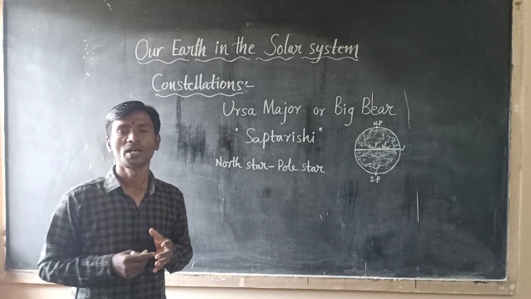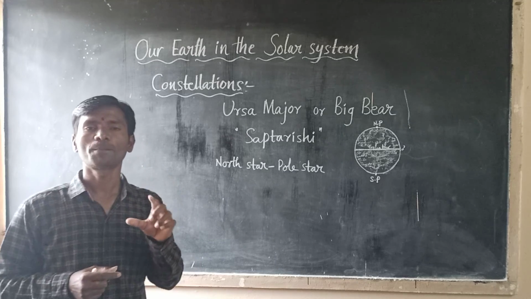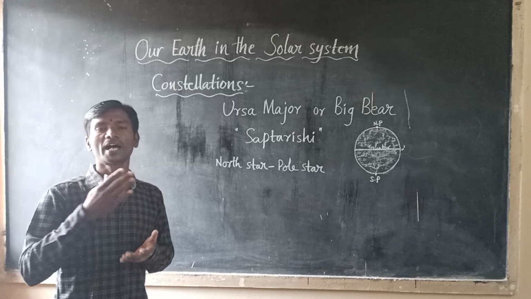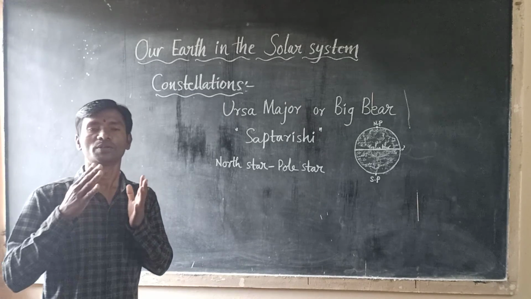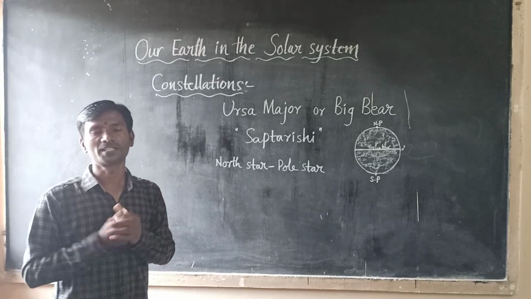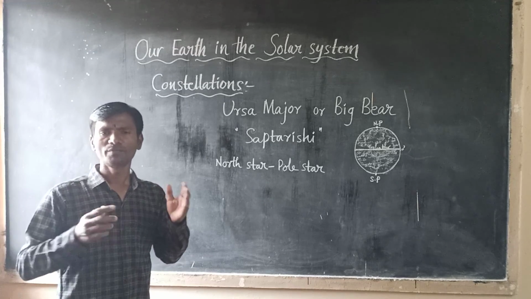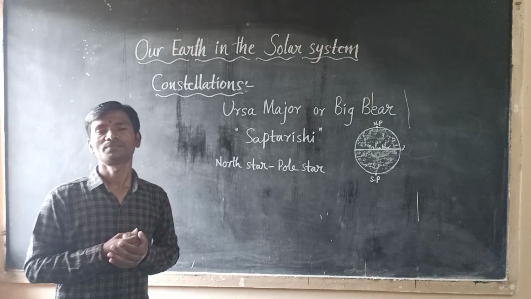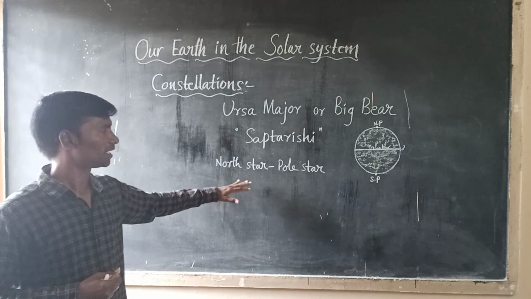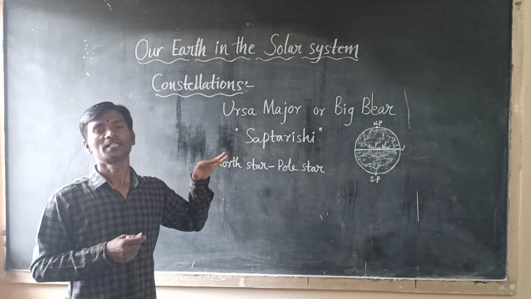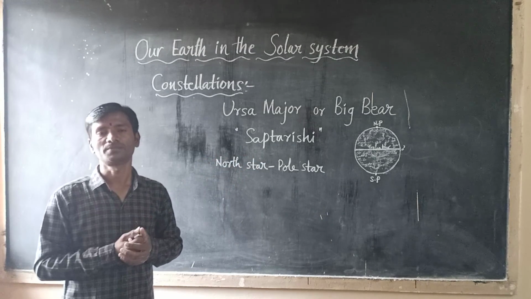We can locate the position of the pole star or North Star with the help of Saptarishi or Ursa Major constellation.